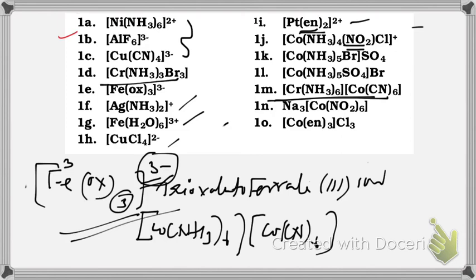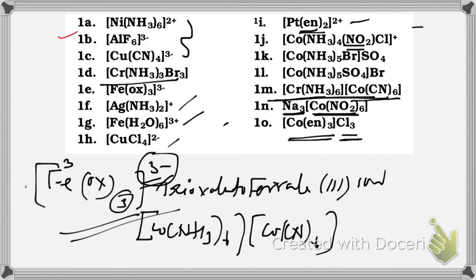In other cases, either cation or anion, any one of them is a coordination entity. See this next example. Here sodium is a common ion, anion is in coordination. Here cation is in coordination, anion is a simple ion, but here both are in coordination.